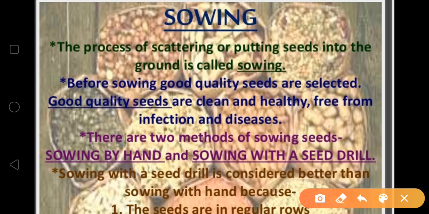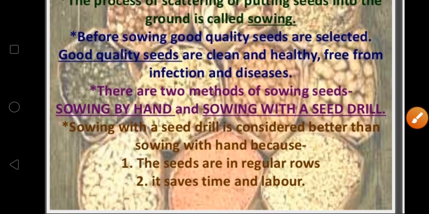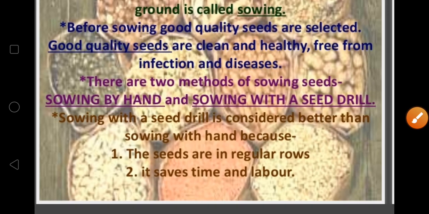There are two methods of sowing seeds. One is sowing by hand, or hand sowing, and another is sowing with the seed drill. It is very important, and a question can come as to what a seed drill is. I'll provide the notes of these chapters with 1 mark definitions also. Sowing with a seed drill is considered better than sowing by hand.